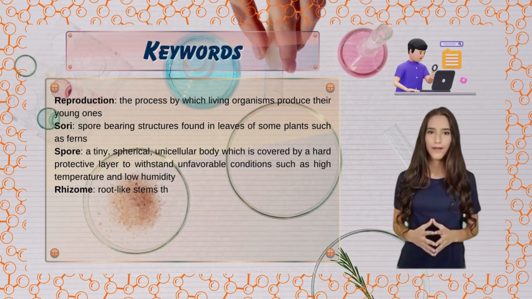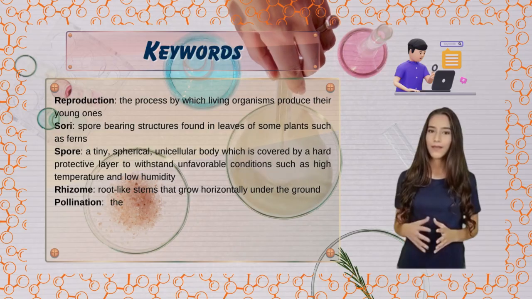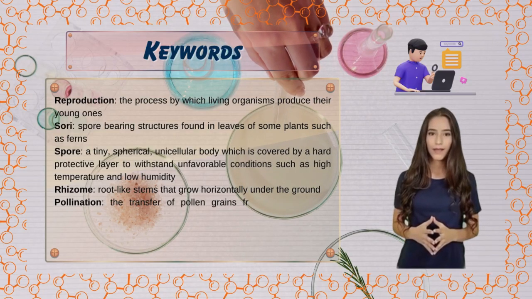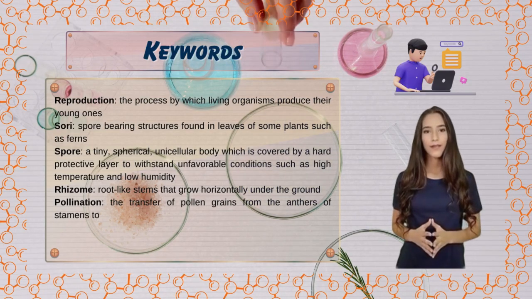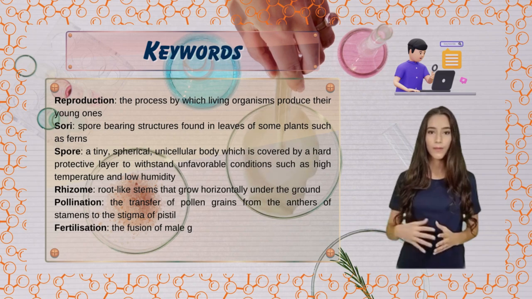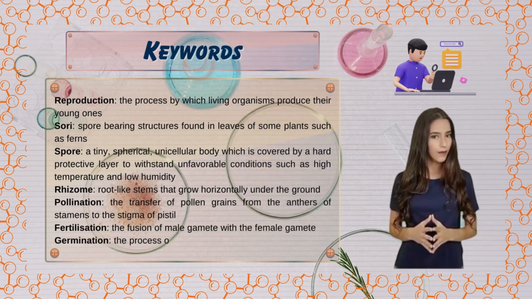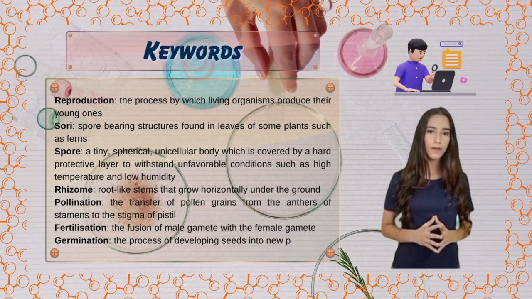Rhizome, root-like stems that grow horizontally under the ground. Pollination, the transfer of pollen grains from the anthers of stamens to the stigma of the pistil. Fertilization, the fusion of male gamete with the female gamete. Germination, the process of developing seeds into new plants.